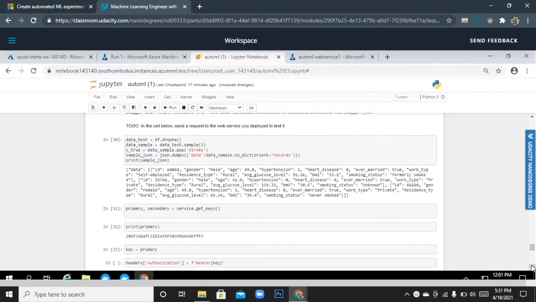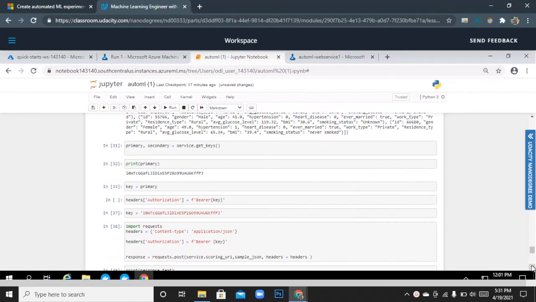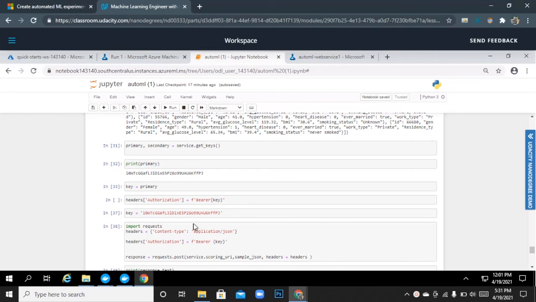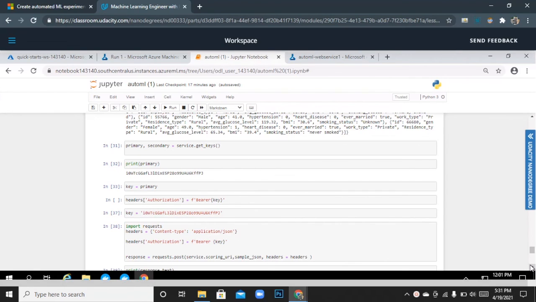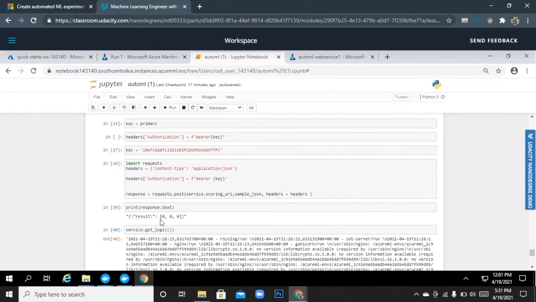Then since it is key-based authentication, I have passed the key over here, and using the requests library I have made the call using the scoring URI, the sample JSON, which is this JSON file, and headers, and I got the result as this. And upon running the service logs, I got this as my result.